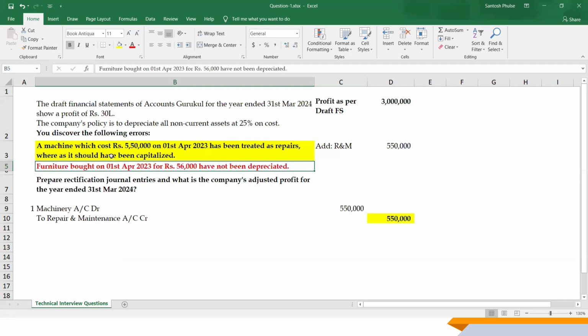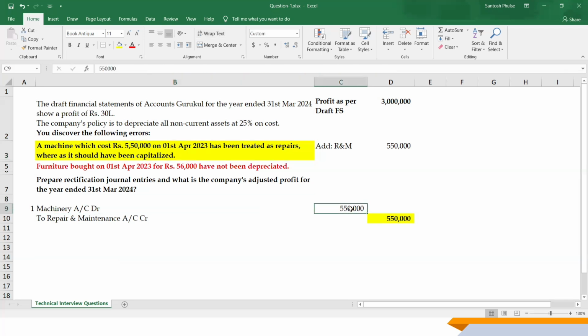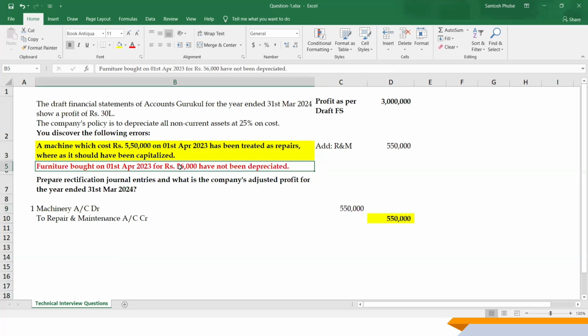And the second, when this machine of 5,50,000 is debited towards the repair and maintenance, that's a P&L, it means that the depreciation has not been charged on that asset as well. So when we do the capitalization of that asset, we have to charge the depreciation on this 5,50,000 plus this 56,000 for the entire year. That's 25% on that. And that's going to hit our P&L.